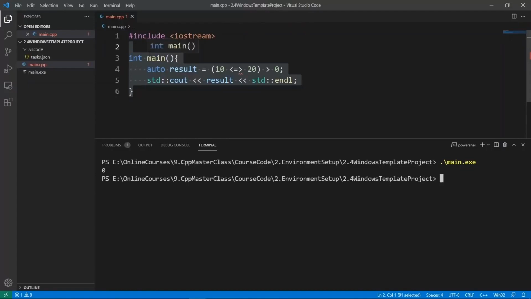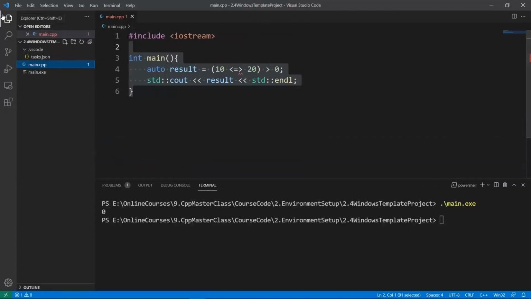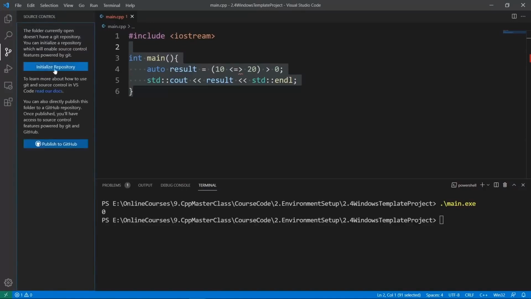Now, you may ask, how do I know this? Did I know the steps to follow to get this to work? Well, before we come to the extensions tab here, I want to bring to your attention that we have a bunch of tabs here in Visual Studio Code. The one here is Explorer. We have one we can use for version control. If you use something like Git or whatever, you can use this.